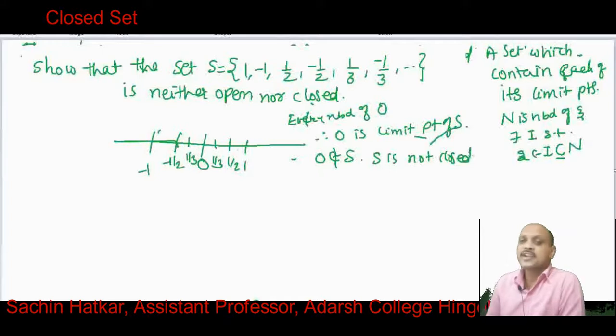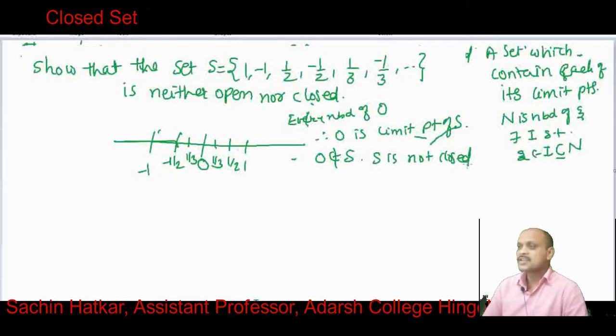To be closed, it must contain all its limit points, but here the limit point 0 is not in the set, therefore this set is not closed.